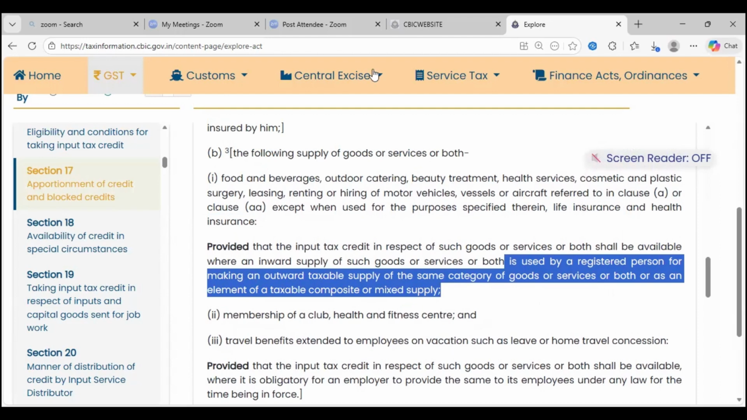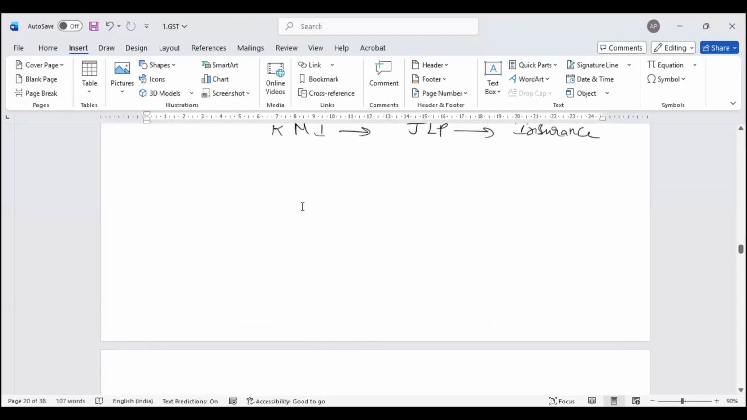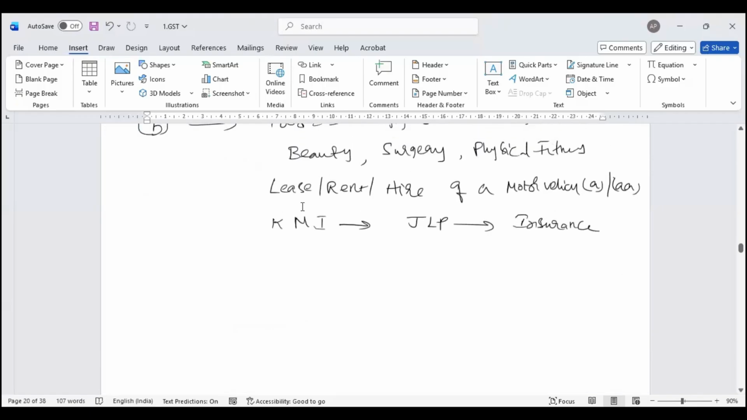I'll clarify this in this manner. I've been talking about food, beverage and all, right? Let's take an example. There's a movie. There's a movie production house.